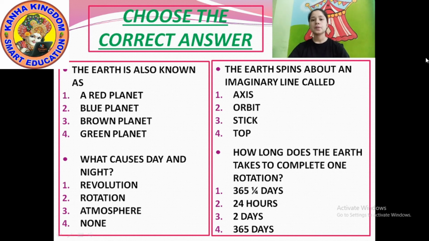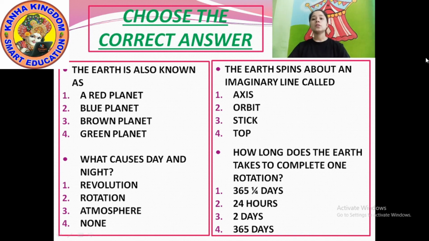Option number 3, atmosphere. And option number 4 is none. I repeat once, what causes day and night? Option number 1, revolution. Option number 2, rotation. Option number 3, atmosphere. And option number 4 is none. So what causes day and night? The answer is option number 2, that is rotation. How rotation causes day and night, I already explained to you.